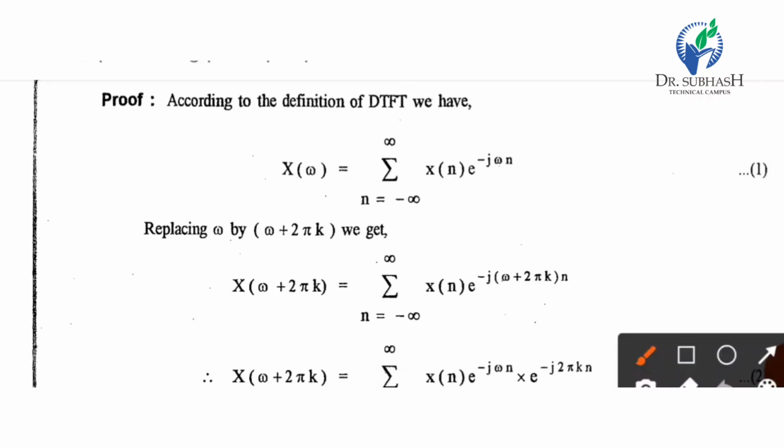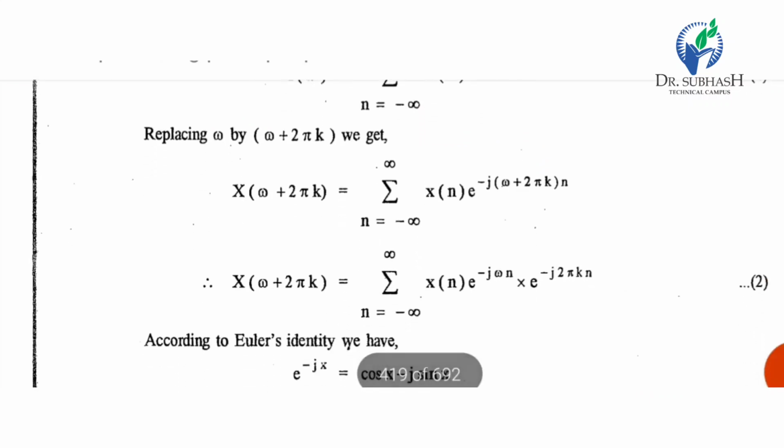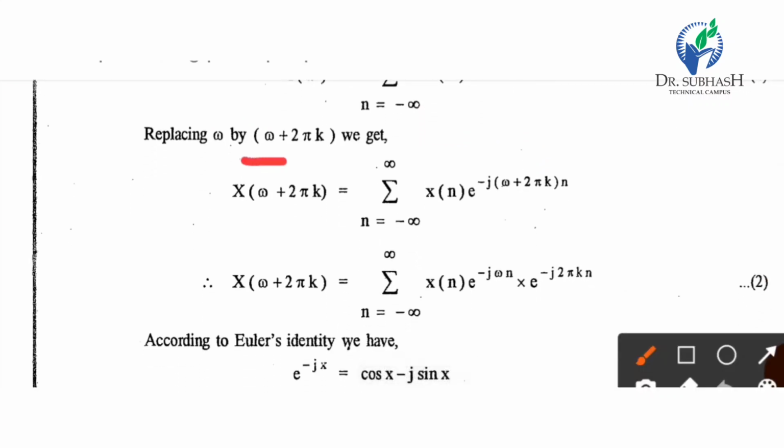According to the definition, X of omega equal to summation n equal to minus infinity to infinity x of n e raised to minus j omega n. Replace omega with omega plus 2 pi k. So X of omega plus 2 pi k equal to summation x of n e raised to minus j into omega plus 2 pi k n.